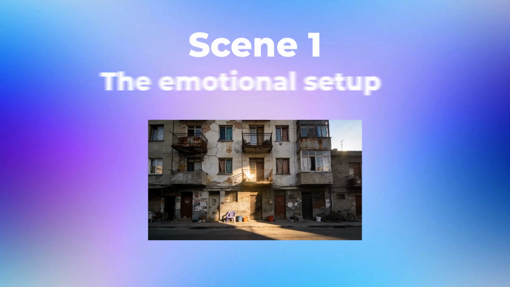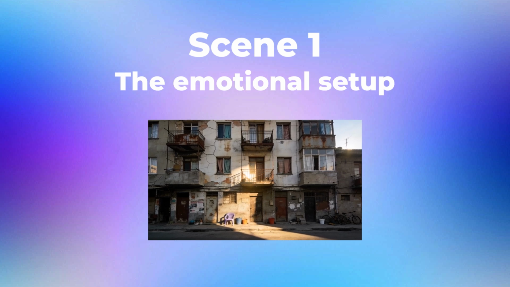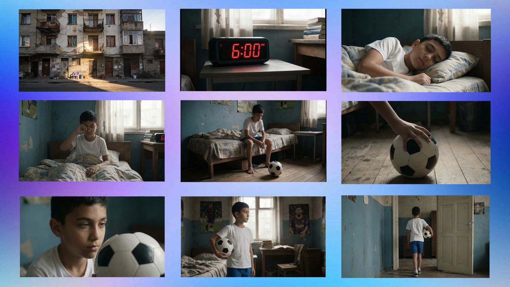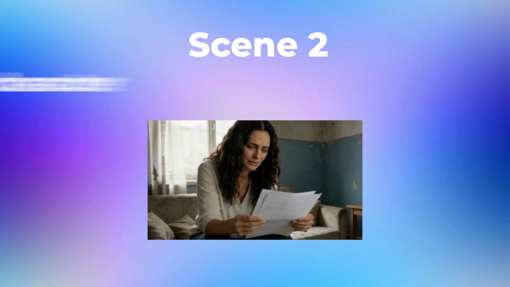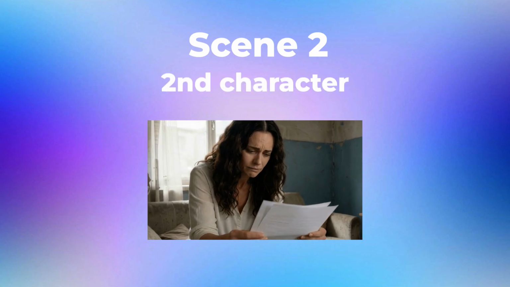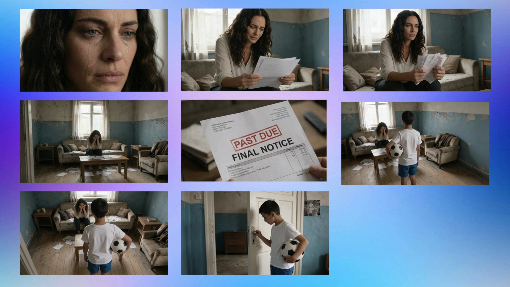So using ChatGPT, I came up with 5 different scenes. The first one is the emotional setup. That's one of the most important scenes, because we're going to see the environment where the kid grew up, his dreams, his struggles, and that's also the introduction to the main character. The second scene was the introduction to the second character, which is his mom. Same thing here, we need to see the emotion, we need to see the environment, and also the fact that she's struggling to pay bills.